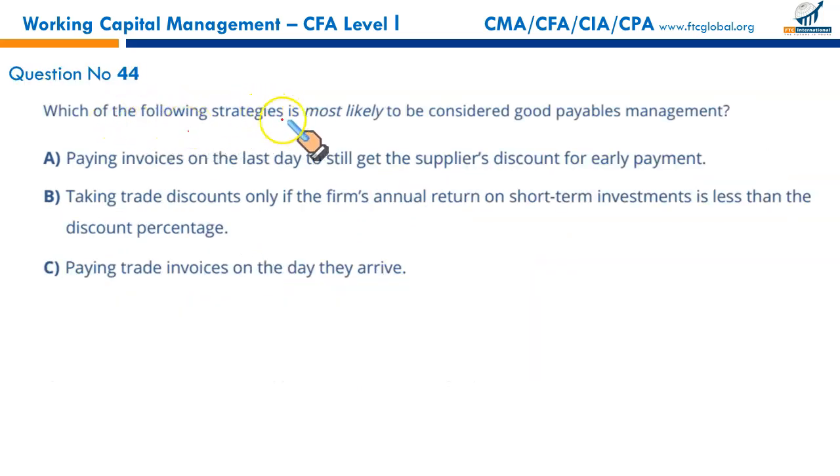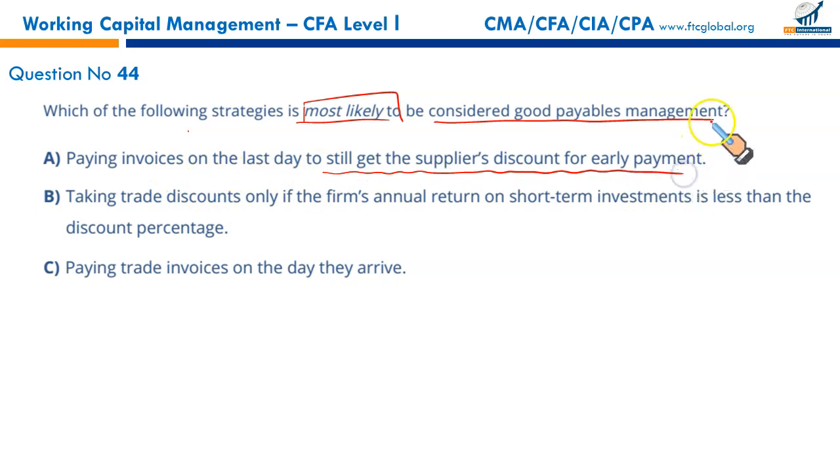Next, which of the following strategies is most likely to be considered good payables management? A, paying invoices on the last day to still get the supplier's discount for early payment. Yes, good. You are making the payment on the last day and still you're getting the discount. That's good working capital management. B, taking trade discounts only if the firm's annual return on short-term investments is less than the discount percentage. We do not compare the discount percentage directly with the return on short-term investment. You have to annualize this discount. The cost of not taking the discount has to be annualized. So we can't compare these two.